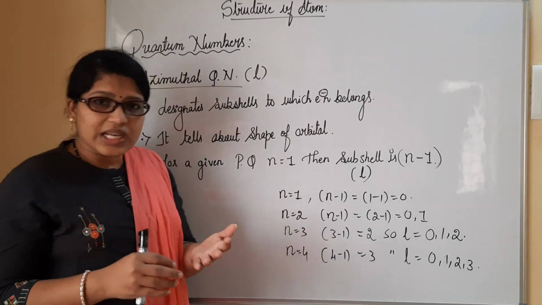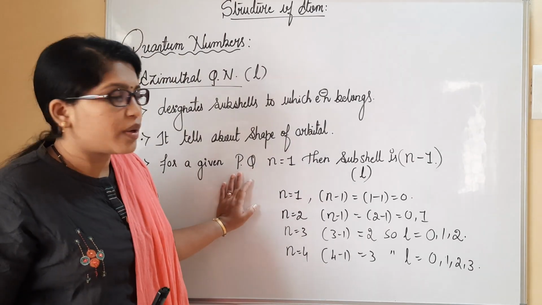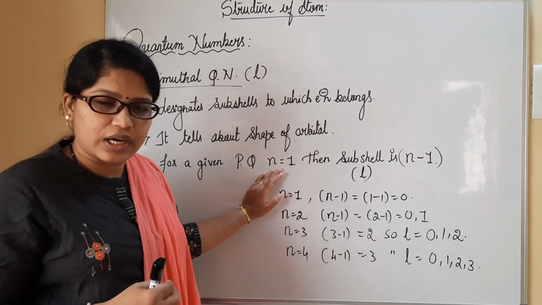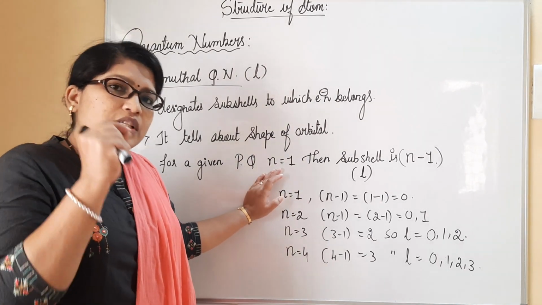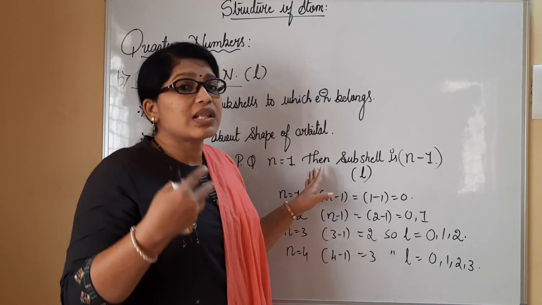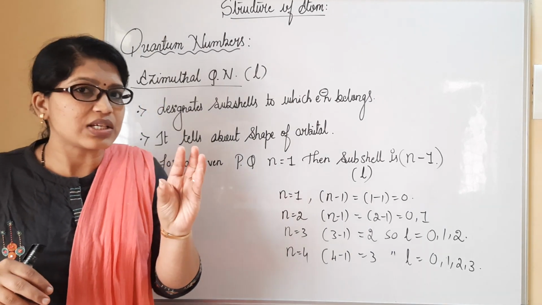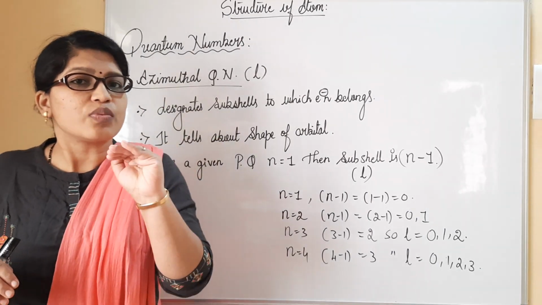Moving to more detailed things: for a given value of the principal quantum number n, we have to mention the subshells. When you consider principal quantum number value as 1, we have to check what subshells are present in K. K is the shell. What subshells will be present in K?